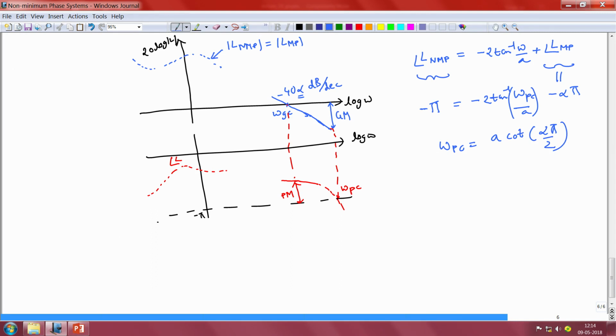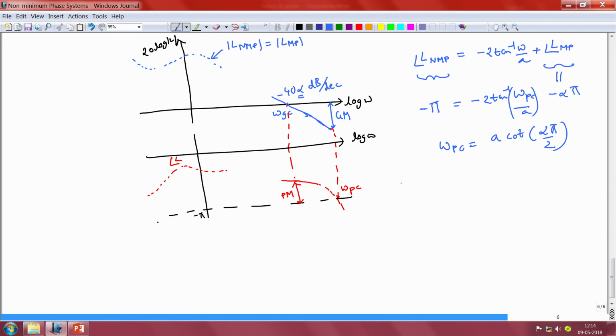Now we know that between omega Gc and omega Pc we have assumed that our magnitude characteristic has a slope of minus 40 alpha decibels per decade, and at the gain crossover frequency we also know that the gain of the open loop system is going to be equal to 0 dB.